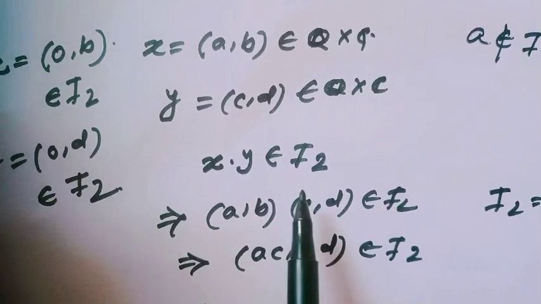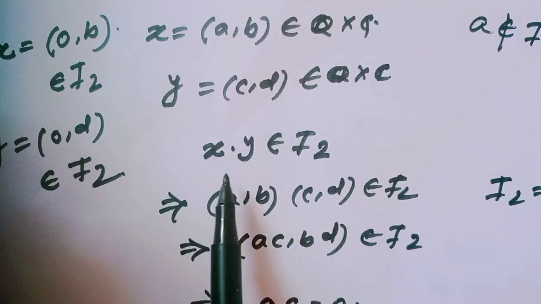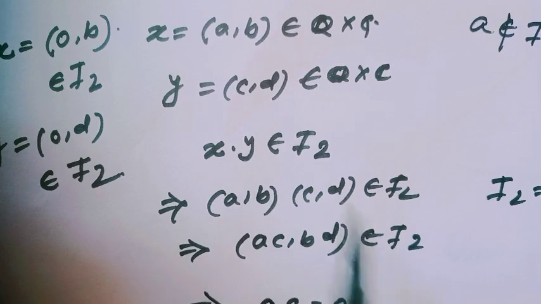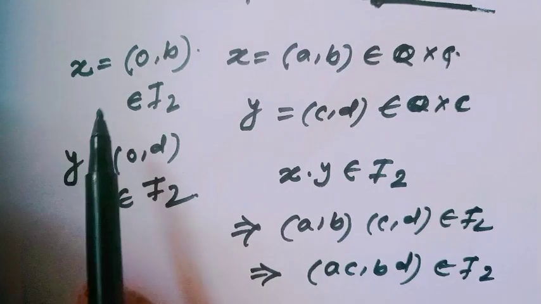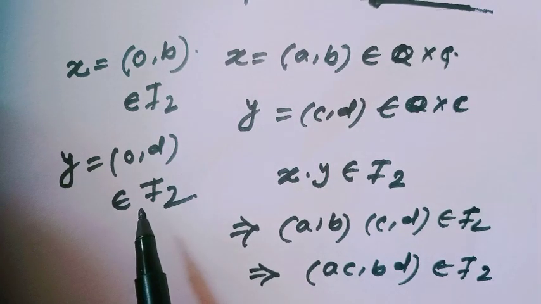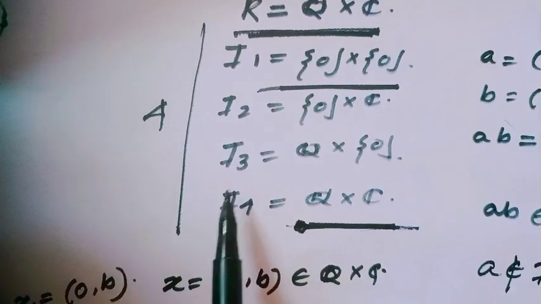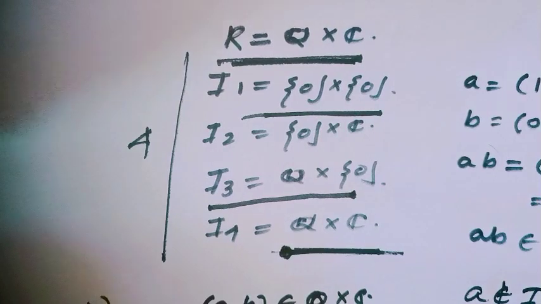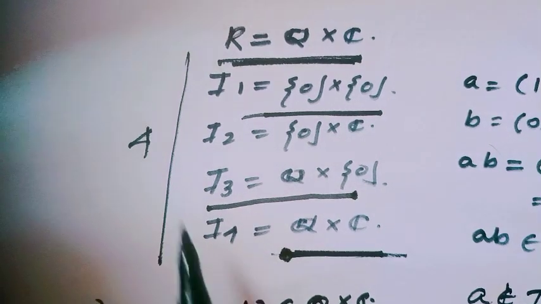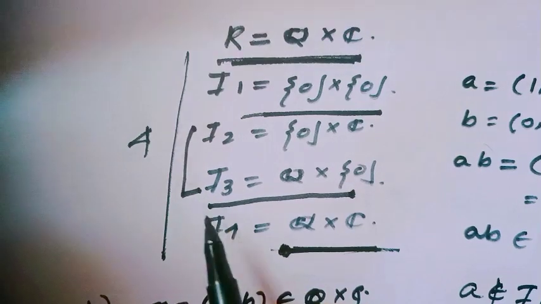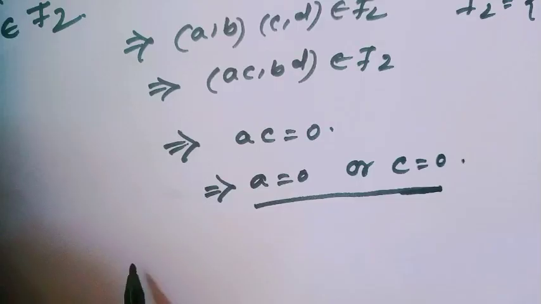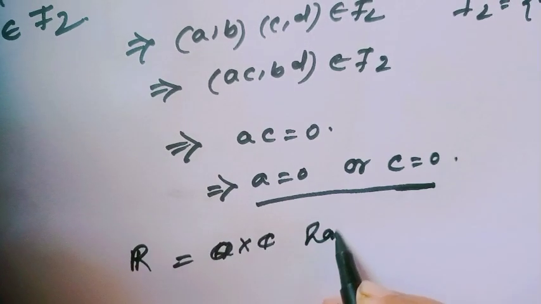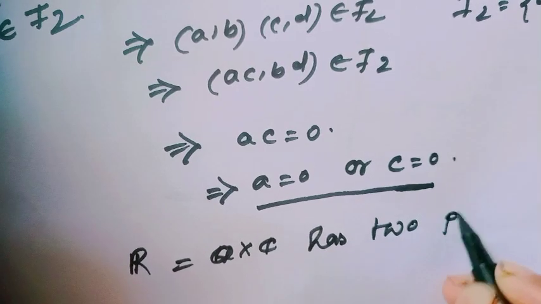That means I2 is a prime ideal, because if the product of two elements belongs to I2, then either x belongs to I2 or y belongs to I2. Similarly, I3 is also a prime ideal of this ring. That means there exist only two prime ideals, I2 and I3. So the ring R = Q × C has two prime ideals.